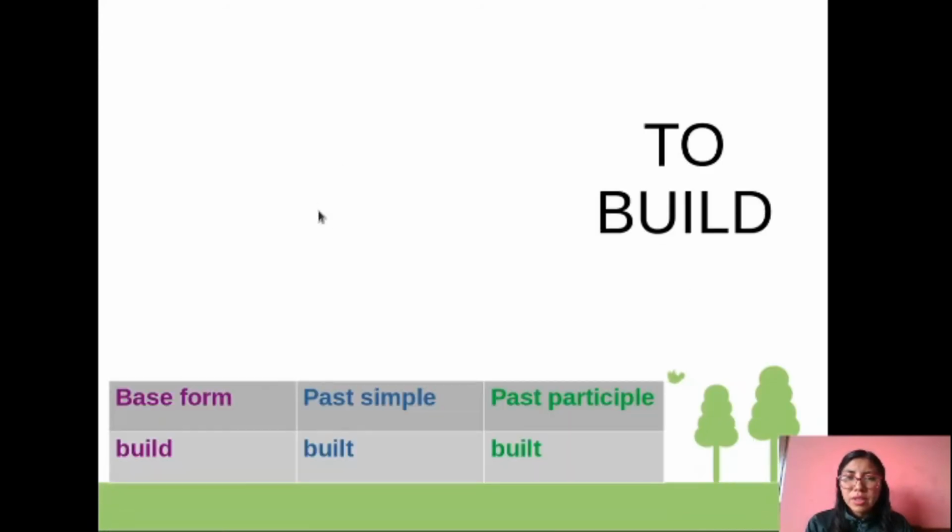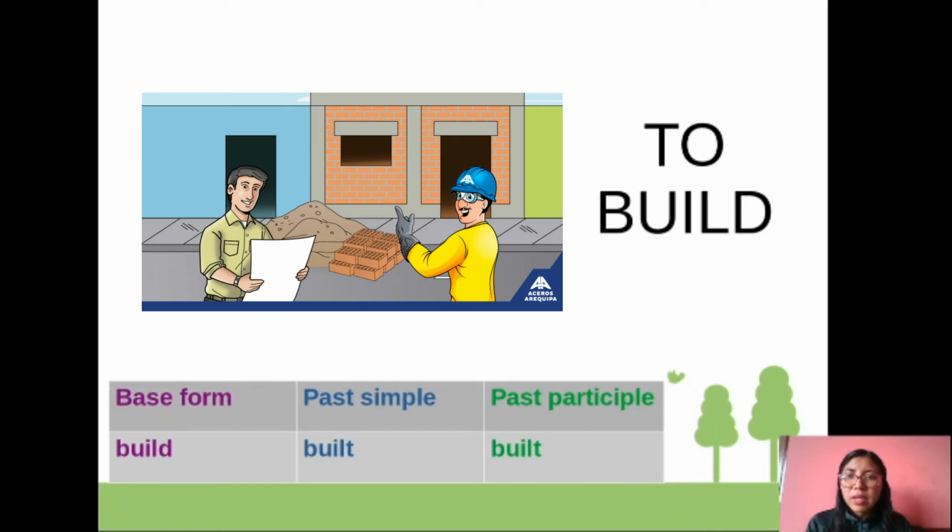Pay attention to the image. For example, the workers built a house. So that is the action. What is the base form? Build, the past simple built, and the past participle built.